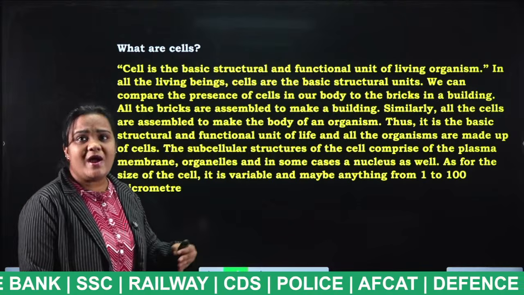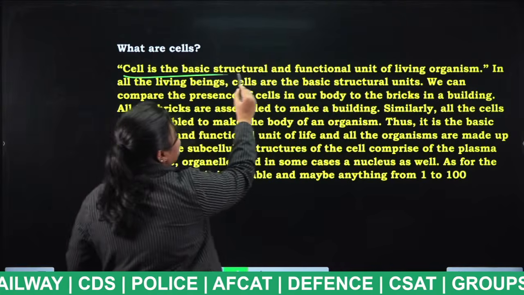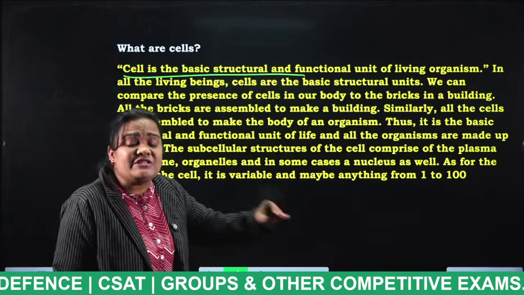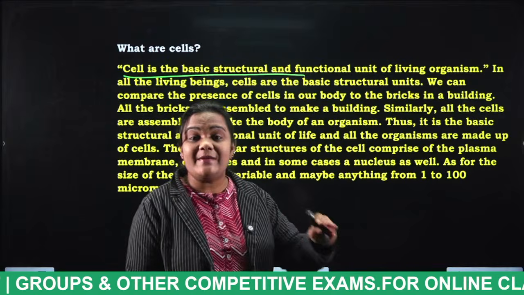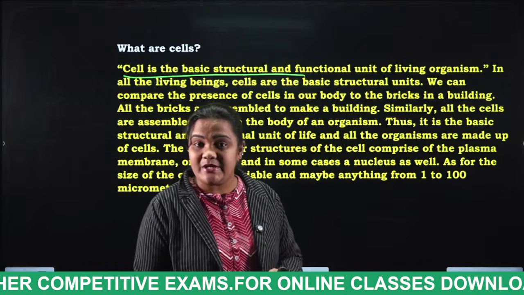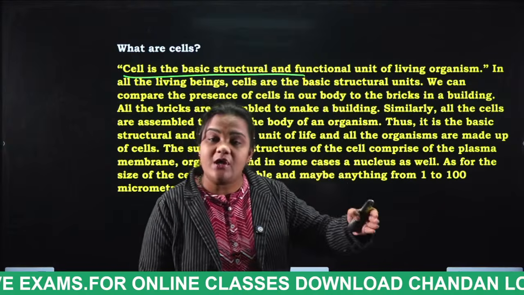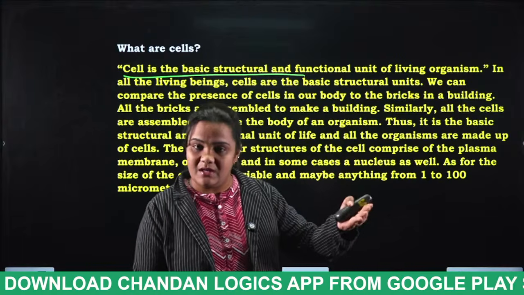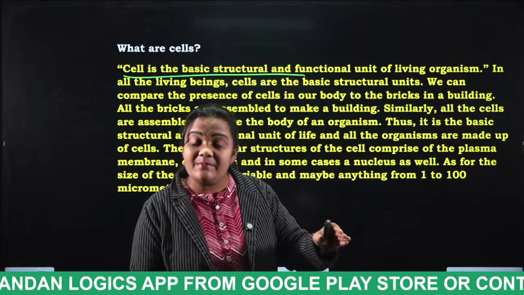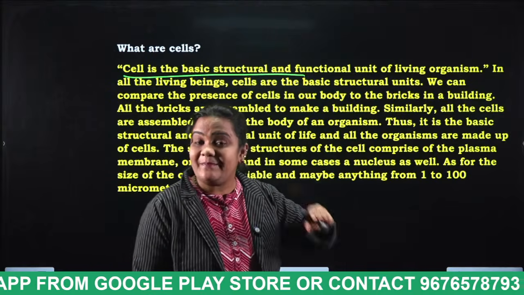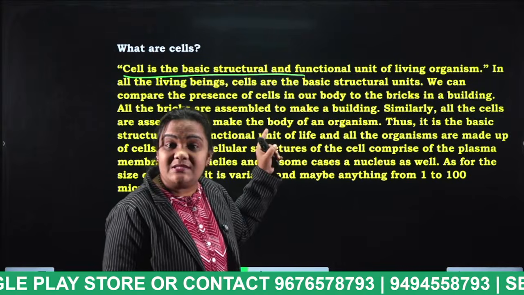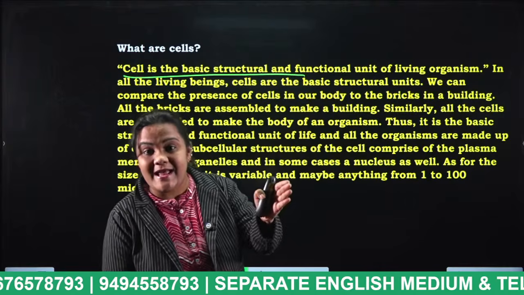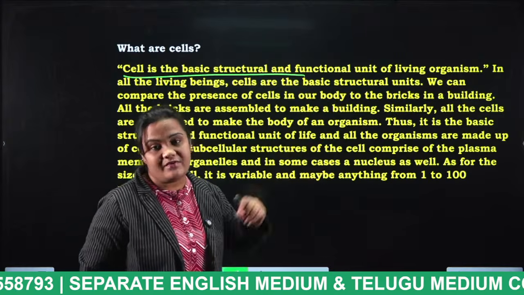So next question, what are cells? So just now I have told you, students, cell is the basic structural and functional unit of living organism. Okay, the base of any organ. So listen properly. So organ is nothing but what, students? So organ is the functional unit of our body. Example, what is the function of the kidney? Kidney will do filtration. That is nothing but the base of this organ is what, students? The base of this organ is cell. Why? Because a number of cells make one tissue, a number of tissues make one organ, and that organ is the functional unit of our body.